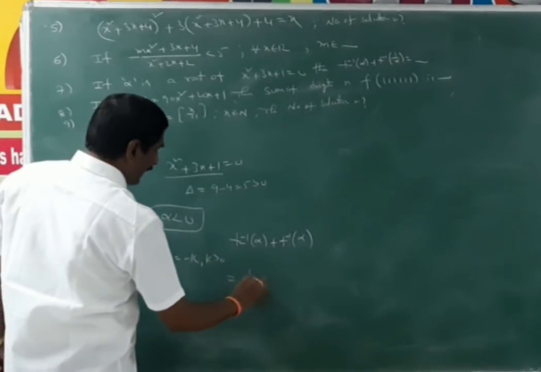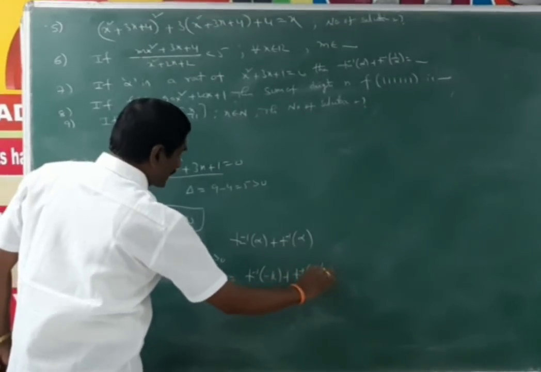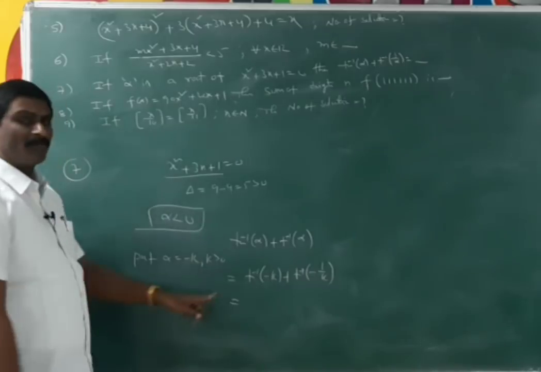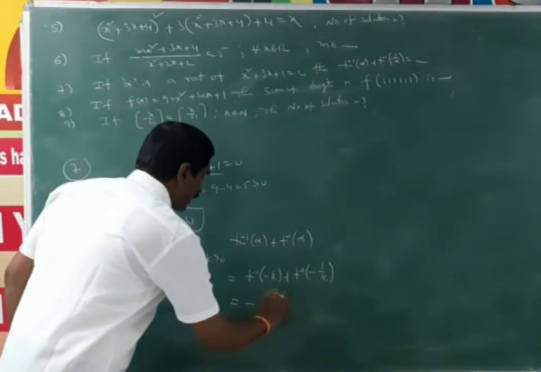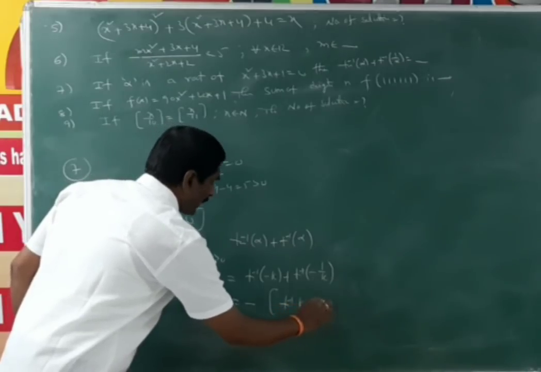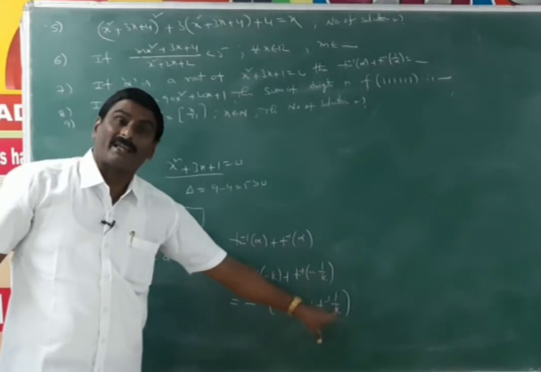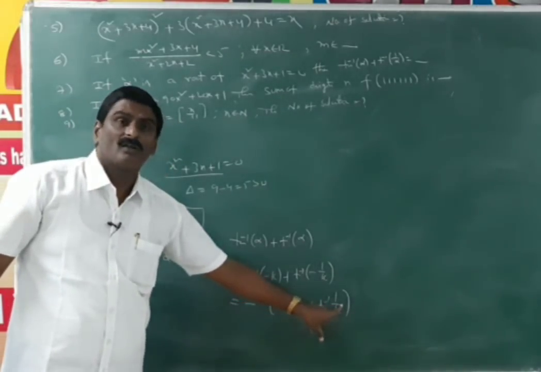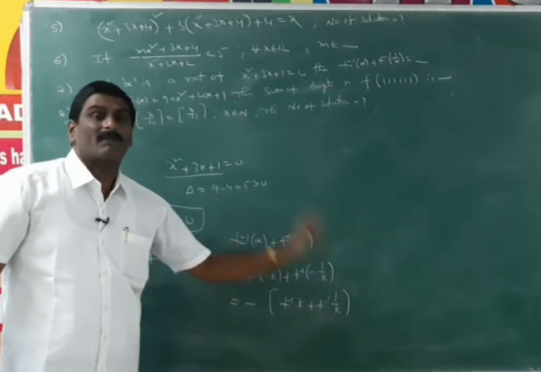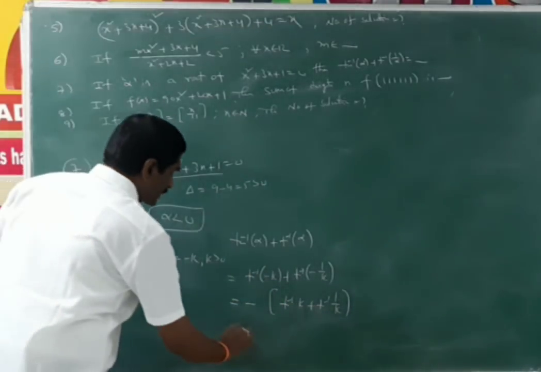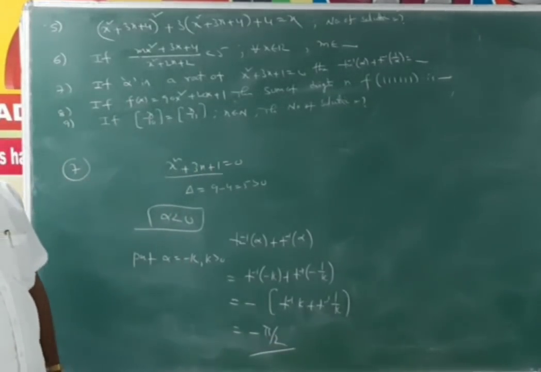That is equal to tan inverse minus k plus tan inverse minus 1 by k. Tan inverse of minus x means minus tan inverse x. Minus is the common term: minus of tan inverse k plus tan inverse 1 by k. Here k greater than 0, 1 by k greater than 0 and xy is equal to 1. So tan inverse 1 by k is equal to cot inverse k. Tan inverse k plus cot inverse k is equal to pi by 2. That means the final answer is minus pi by 2.